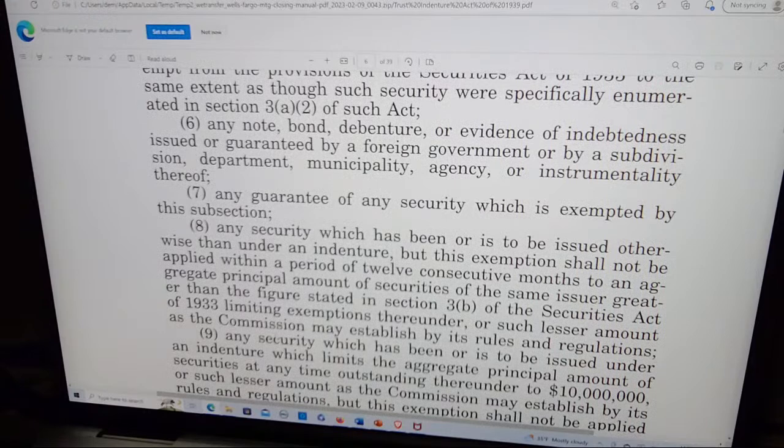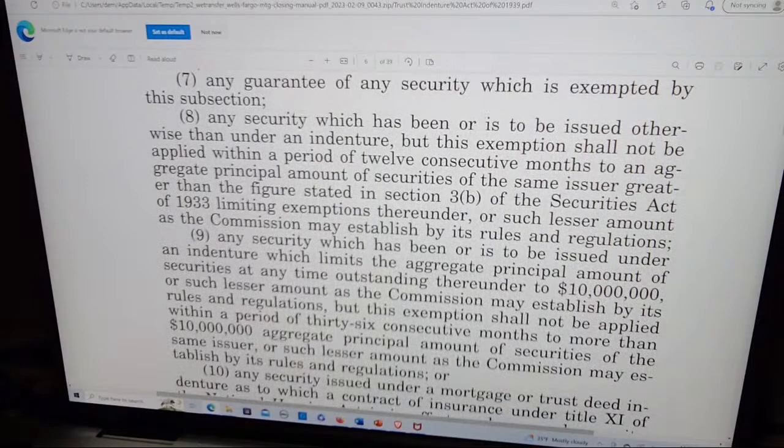Six, any note, bond, debenture, or evidence of indebtedness issued or guaranteed by a foreign government or by a subdivision, department, municipality, agency, or instrumentality thereof. Seven, any guarantee of any security which is exempted by this subsection.